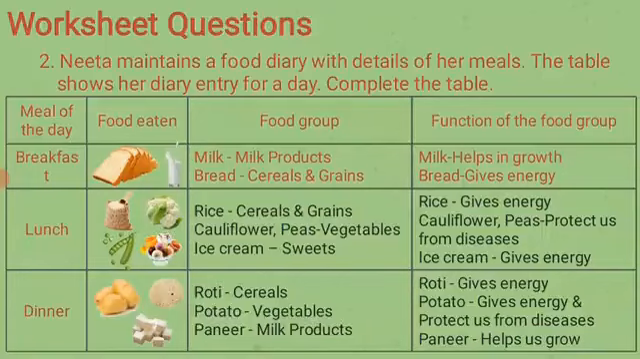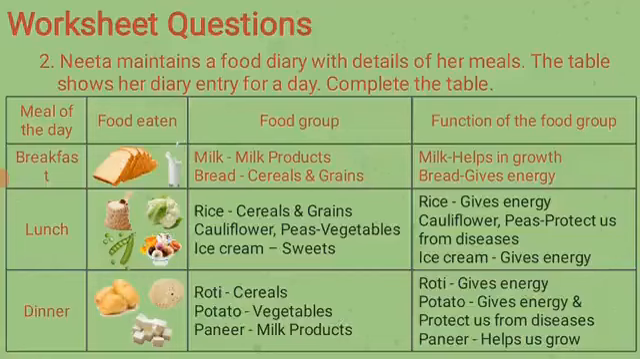Food in lunch is rice, cauliflower, green peas and ice cream. Now tell me, these all come under which food group? Yes, rice comes under cereals and grains. Cauliflower and peas are vegetables. Ice cream is a sweet. Now function of the food group. Rice is a cereal and grain, so it gives us energy. Vegetables protect us from diseases. So the function of cauliflower and green peas is to protect us from diseases. Ice cream gives energy.